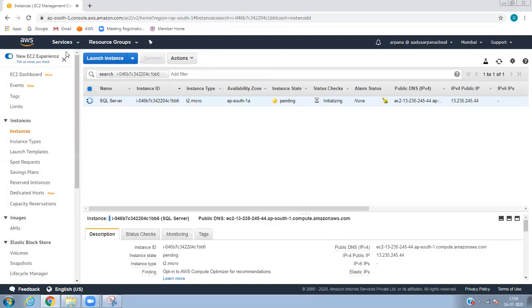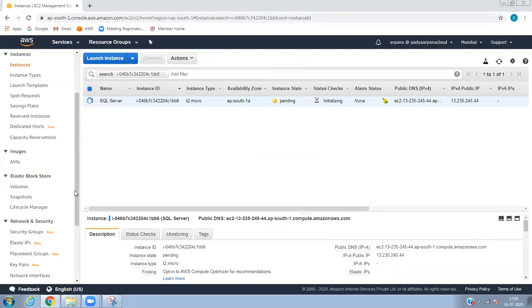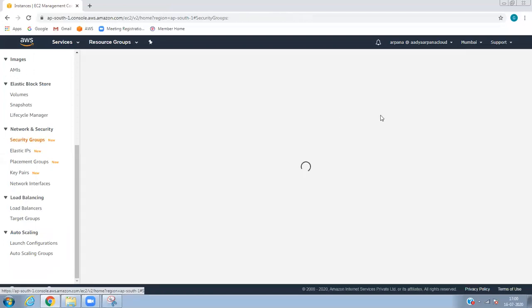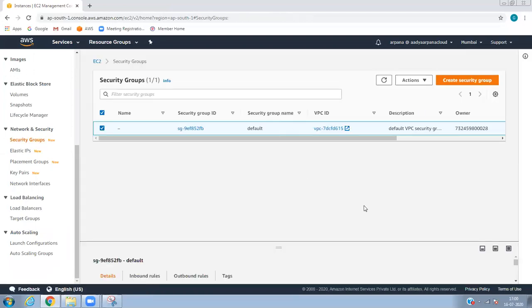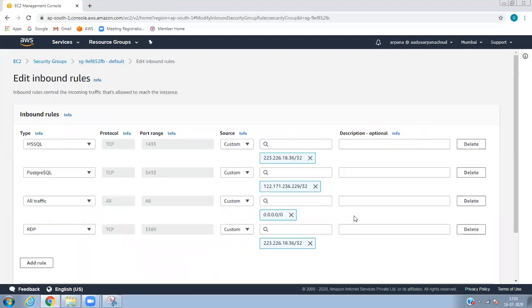While it loads, I'll go to the security group and allow the port so it is easy to log into the Windows server. Go to inbound rules, edit inbound rules. MySQL is already there. I will set it to my IP. Hope you can see the changes.